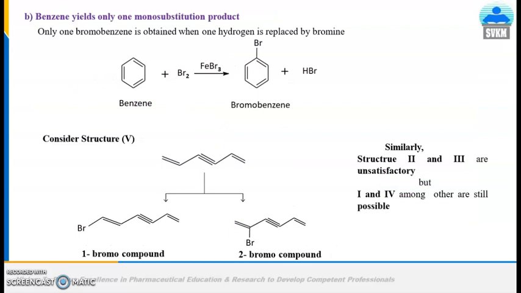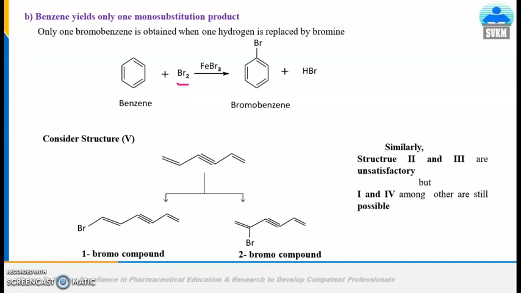Let us consider the second fact, that benzene yields only one monosubstitution product. This means that if we carry out monosubstitution of benzene, we will get only one product. As we know, there are 6 hydrogen atoms. If we substitute one of the hydrogens by a substitution reaction, say for example the bromination reaction, that is, treatment of benzene with bromine in presence of ferric bromide, then we will get bromobenzene.